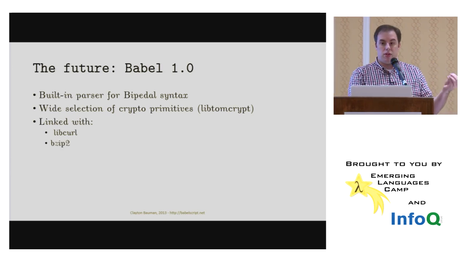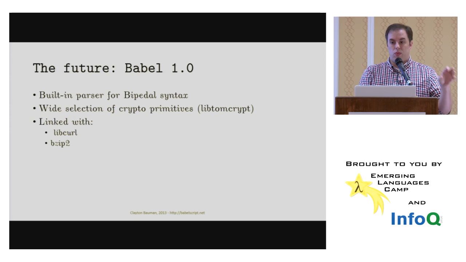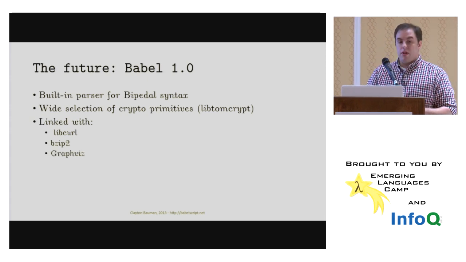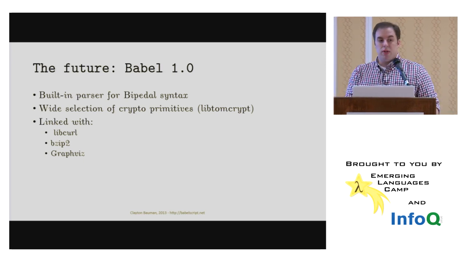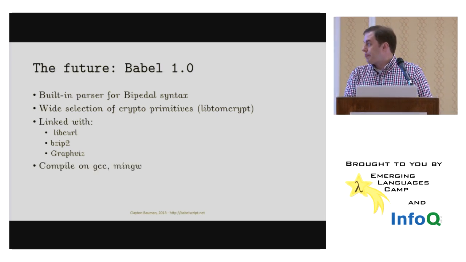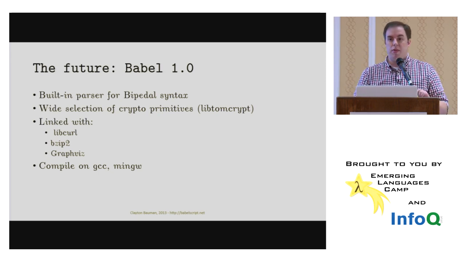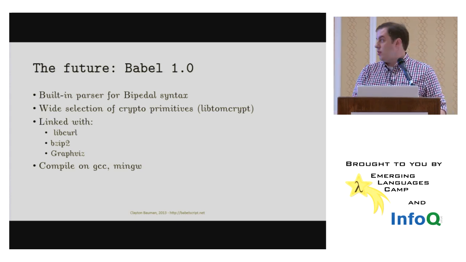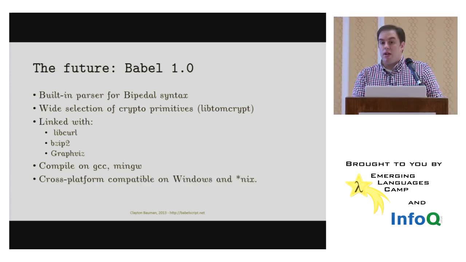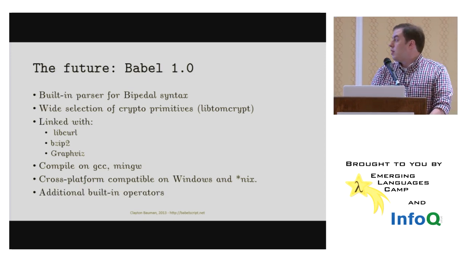bzip2, so we can have some compression operators that just work right in with the language, as well as Graphviz. I hope to link that in. I'll have that as part of the demo so that we can see what is going on inside the interpreter. And I hope to get it compiling on GCC and MinGW in the future. Right now it compiles on TCC, which is not a widely used compiler. And I expect to make it cross-platform compatible on Windows and *nix platforms to start with.